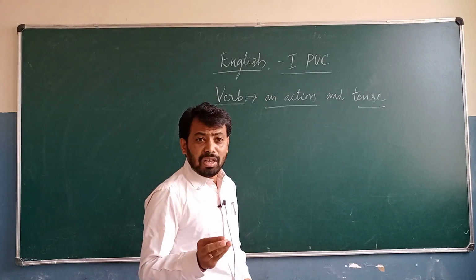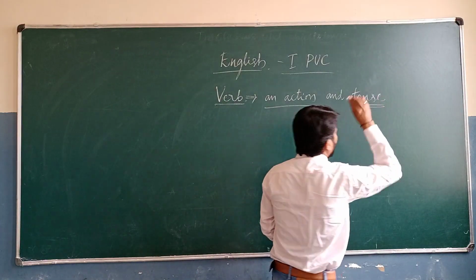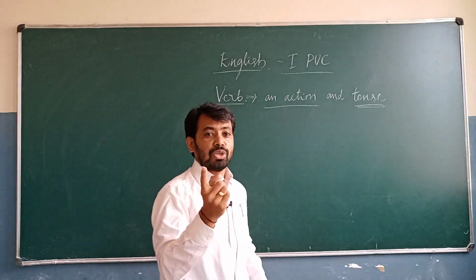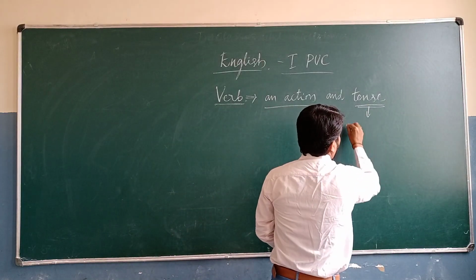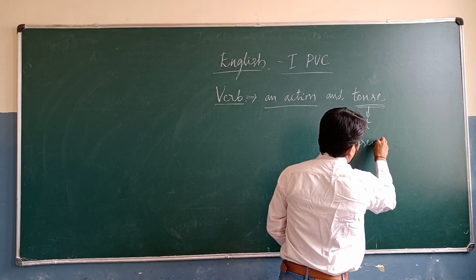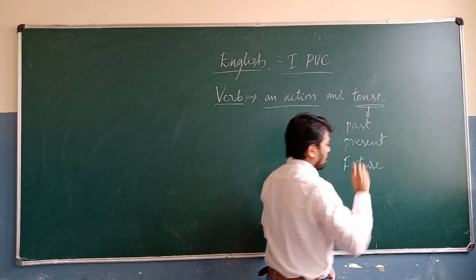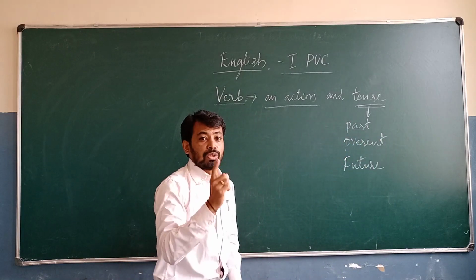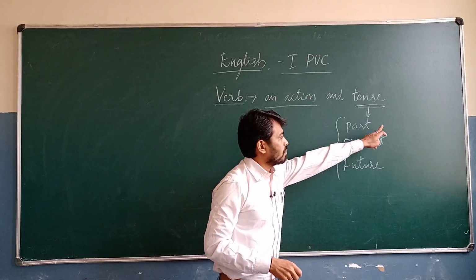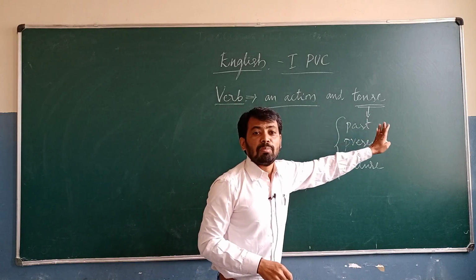And then we have to observe another thing, that is time. Tense is nothing but time. Here we have to observe the past tense, present tense, and future tense. Also in the verb we observe the present tense form, past tense form, and past participle form of the verb.